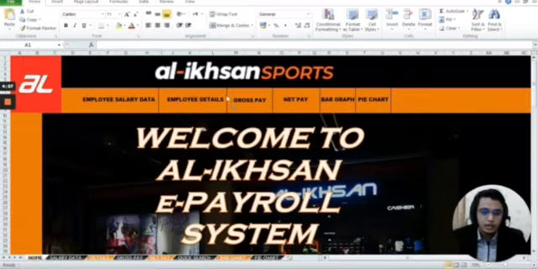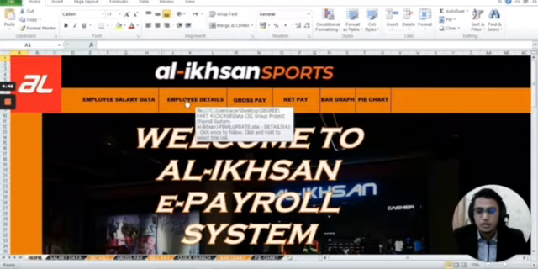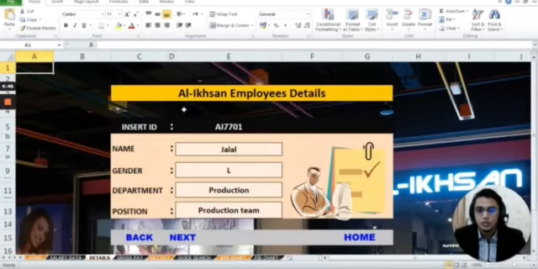Okay, we are now currently at the home page. So let's proceed to see each employee's details by clicking this button. Actually, for this button we use the hyperlink function that links from sheet to sheet. So let's go. This is the Ihsan employee details.